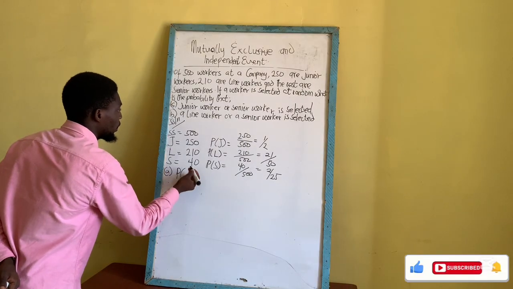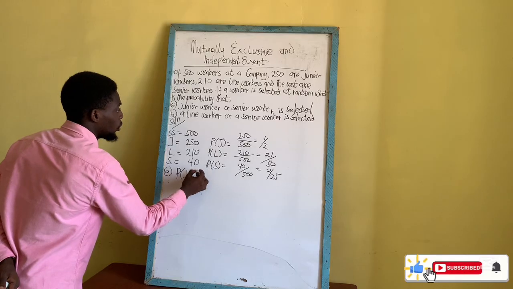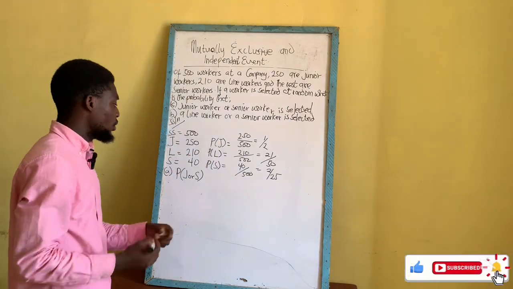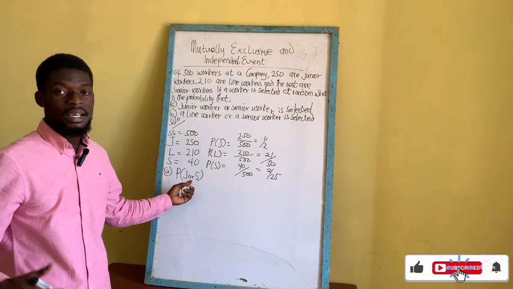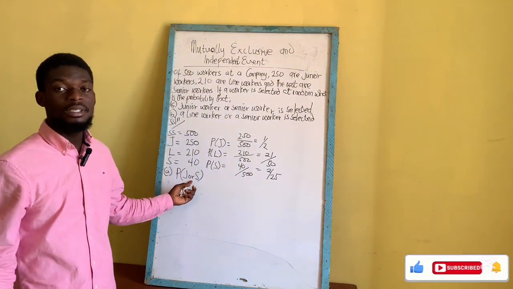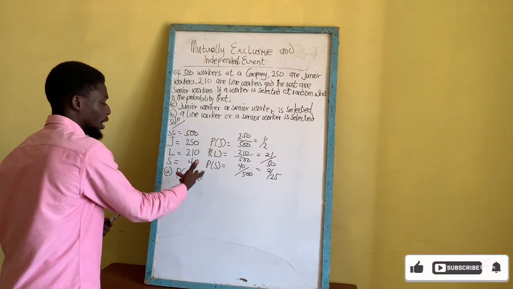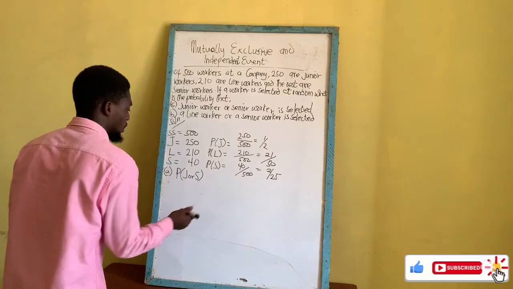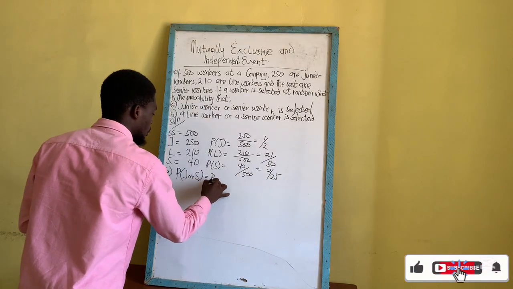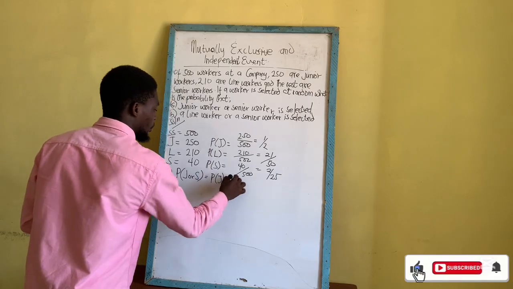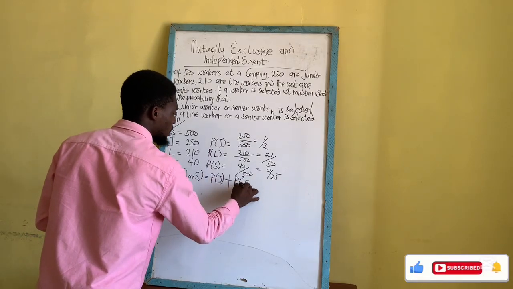We know that in probability, or means addition, and and means multiplication. So the probability of picking a junior worker or a senior worker is the probability of picking a junior worker plus the probability of picking a senior worker.